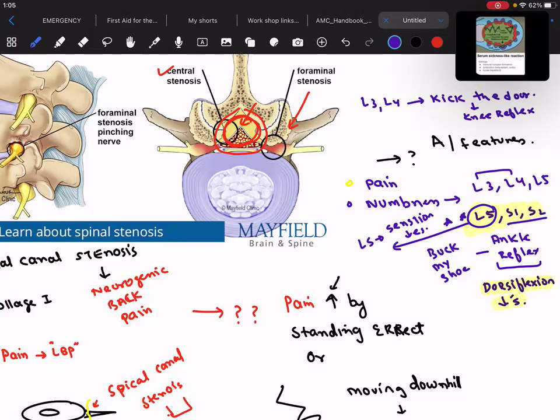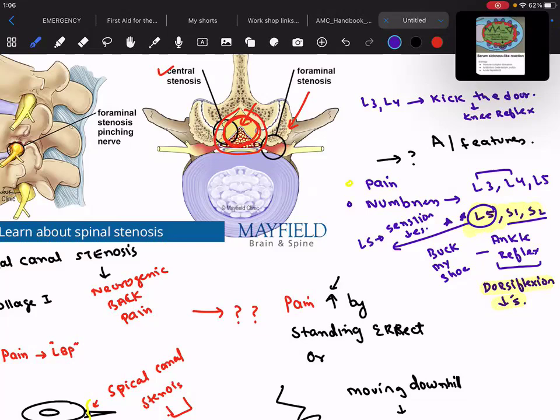They will give an idea that the power of dorsiflexion is not there, or on neurological examination there is an absent or decreased ankle reflex, or decreased dorsiflexion. There's decreased L5 sensation, or there is no great toe extension.